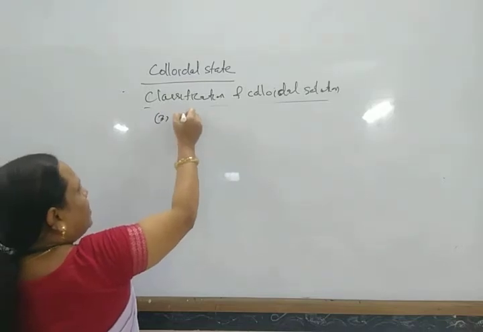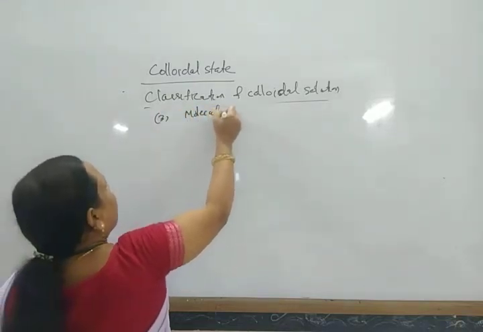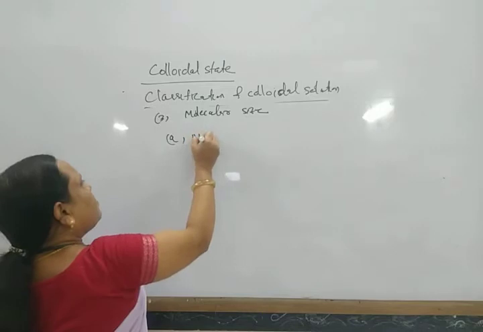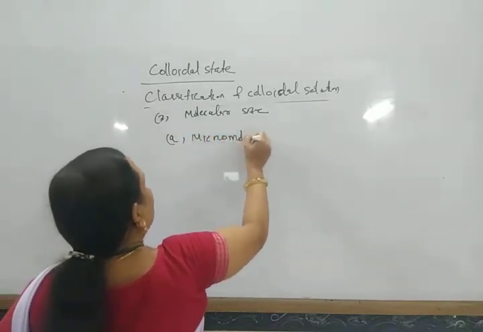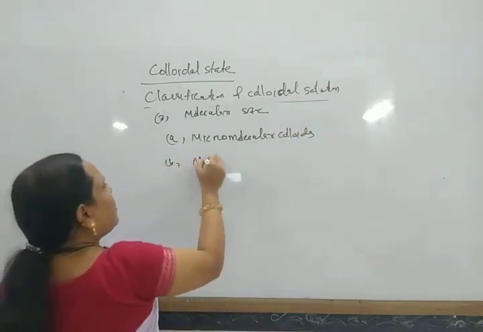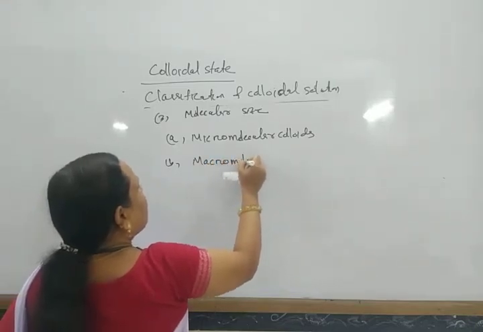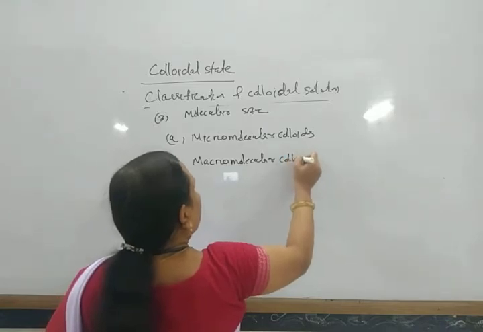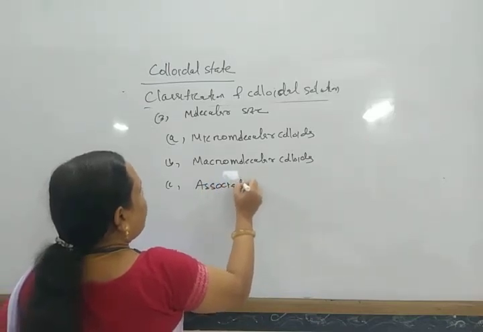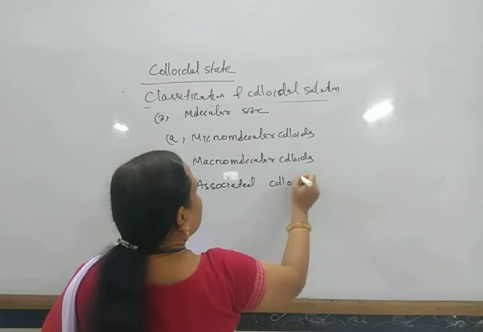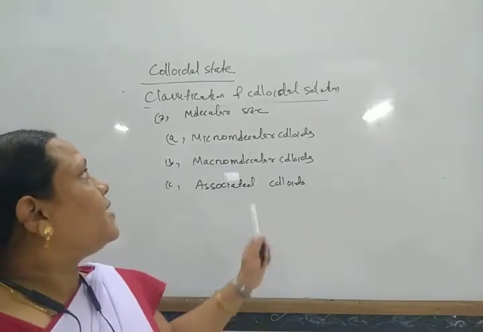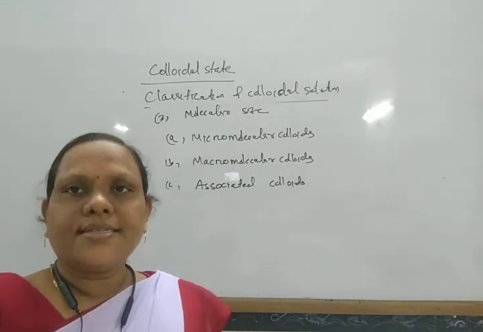So again, depending on molecular size, these are classified into three types: micromolecular colloids, macromolecular colloids, and associated colloids.